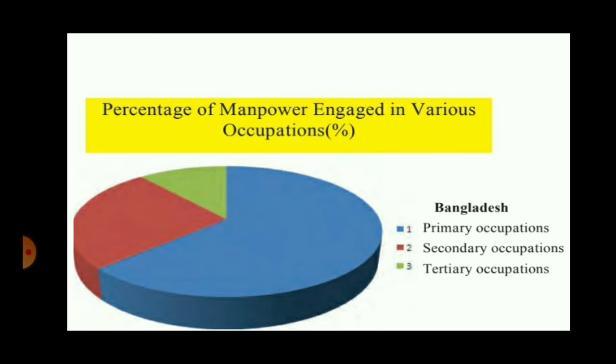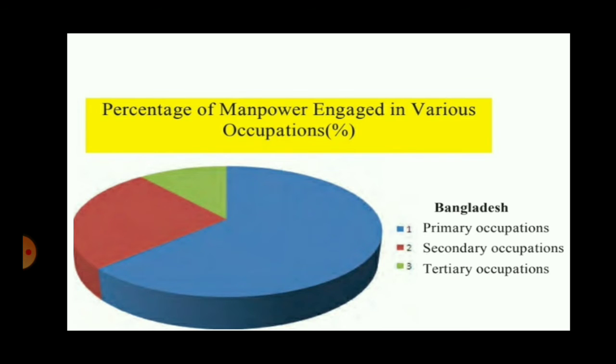Now we can see in Bangladesh, majority of this particular circle is occupied by blue color. And blue color, students, you know, is representing the primary occupation. So a large number of manpower are engaged in primary occupation in Bangladesh. That means majority of the people in Bangladesh are engaged in primary occupation.